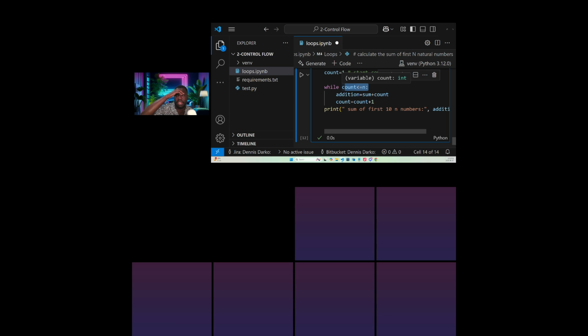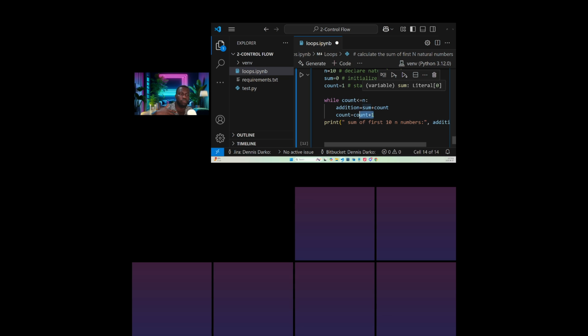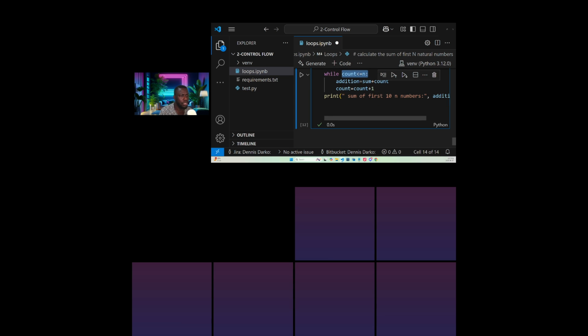That is why we are saying that for conditional statements, we have if, else, while loop, for loop, and all that. And we call them control flow. For the control flow, we are dealing with while loop, okay? For the while loop, we are saying that while this condition is true, continue to do the calculation here for us. When you are doing the calculation, don't stop. Continue to count it plus 1 until you get to where it meets this particular condition. Okay, guys?